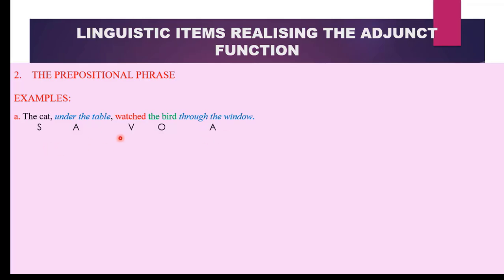So we have the SAVOA pattern. Under the table gives us information about where. Through the window gives us information about how. Therefore, these prepositional phrases are functioning as adjuncts. In the second sentence, the hikers, with their gear secured, began the journey. The hikers becomes our subject. With their gear secured gives us information about how they began their journey. Therefore, it is functioning as our adjunct.